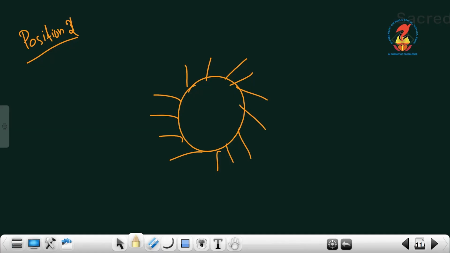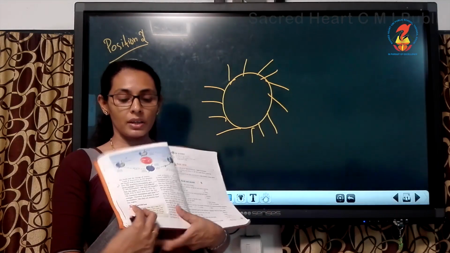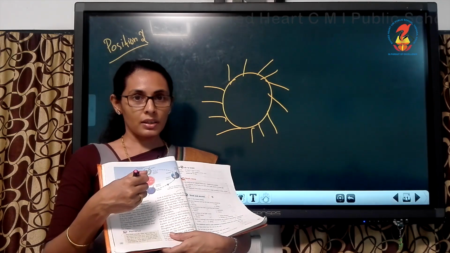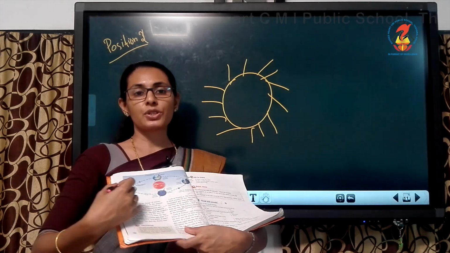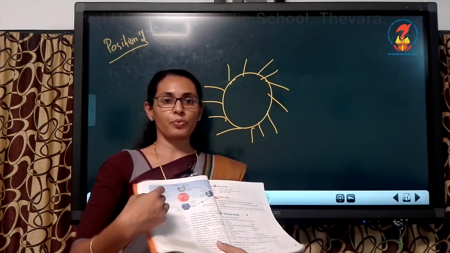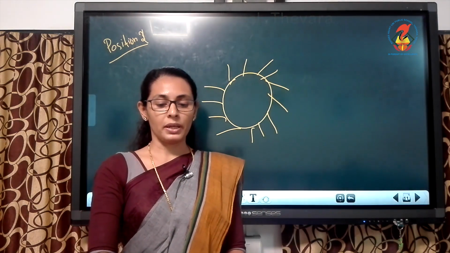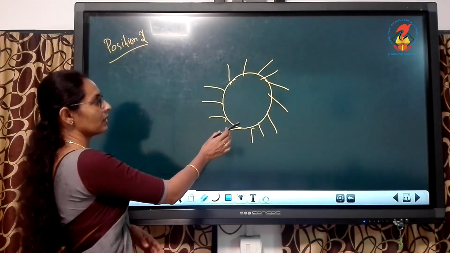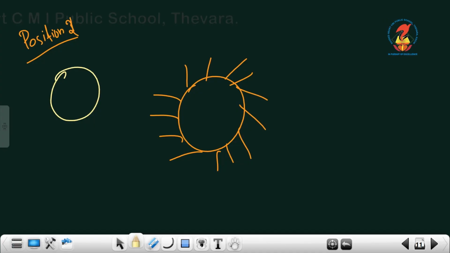Now take page number 22. You have a figure given here. First we take position 2. In position 2, this is the Sun, this is the northern hemisphere and this is the southern hemisphere.